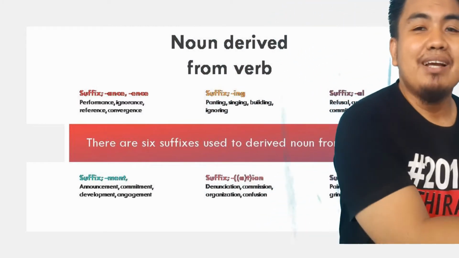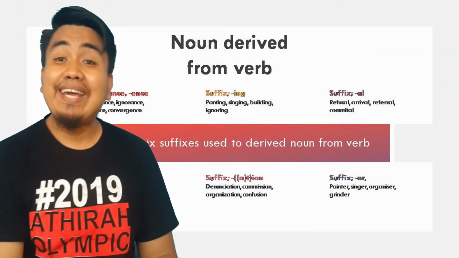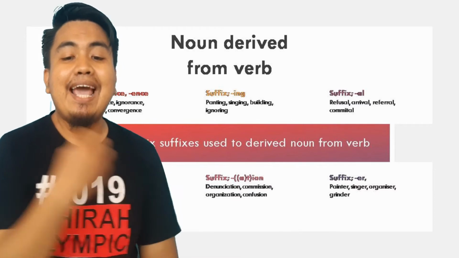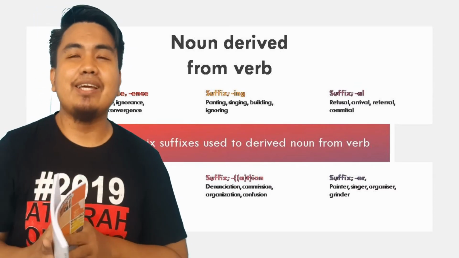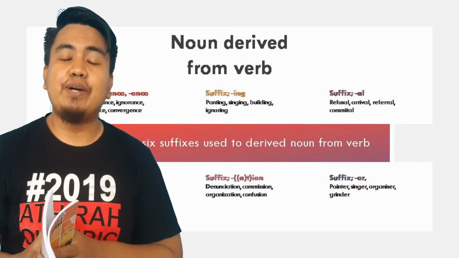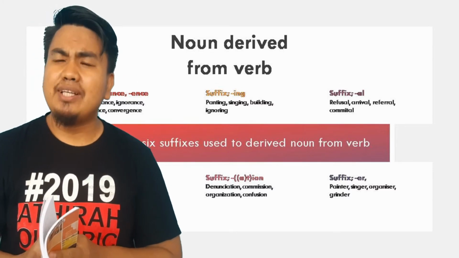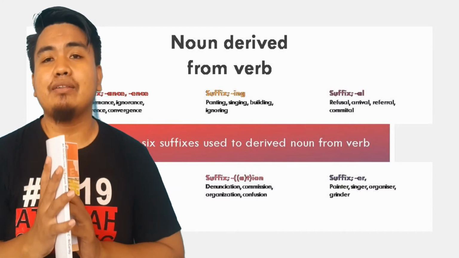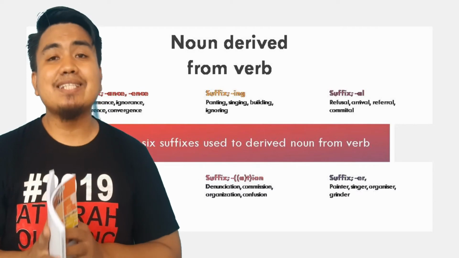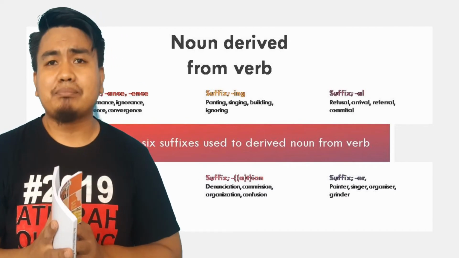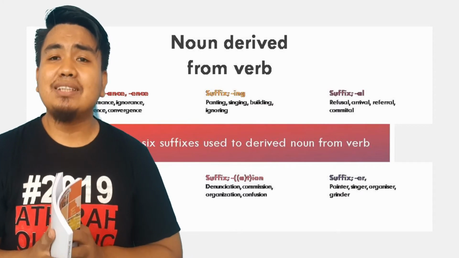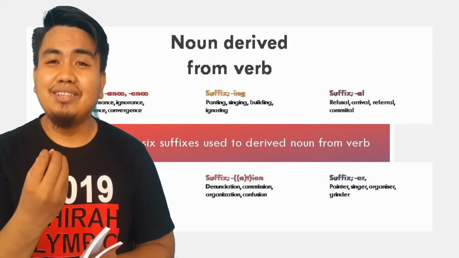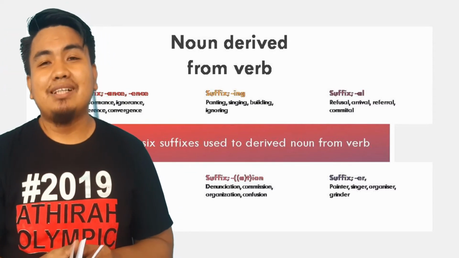And the next suffix used to form nouns from verbs is the suffix ing. We are going to see paint, becoming painting. Painting is a noun derived from the verb paint. And the next is singing, a noun derived from the verb sing. And the next is building. Building is familiar for us, a noun derived from the verb build. And the next, ignoring, is a noun derived from the verb ignore.